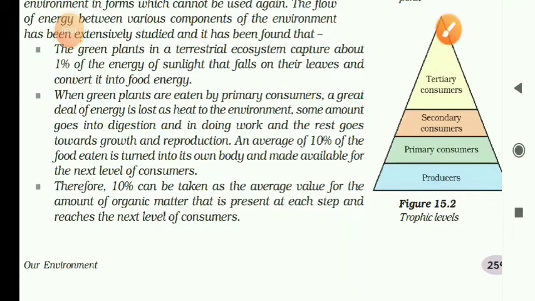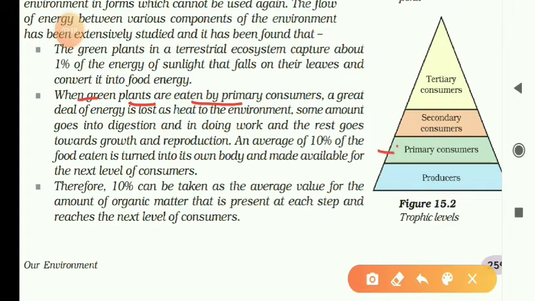Now, when green plants are eaten by the primary consumers, a great deal of energy is lost as heat to the environment. Some amount goes to digestion and some for doing work, and the rest goes to growth and reproduction.